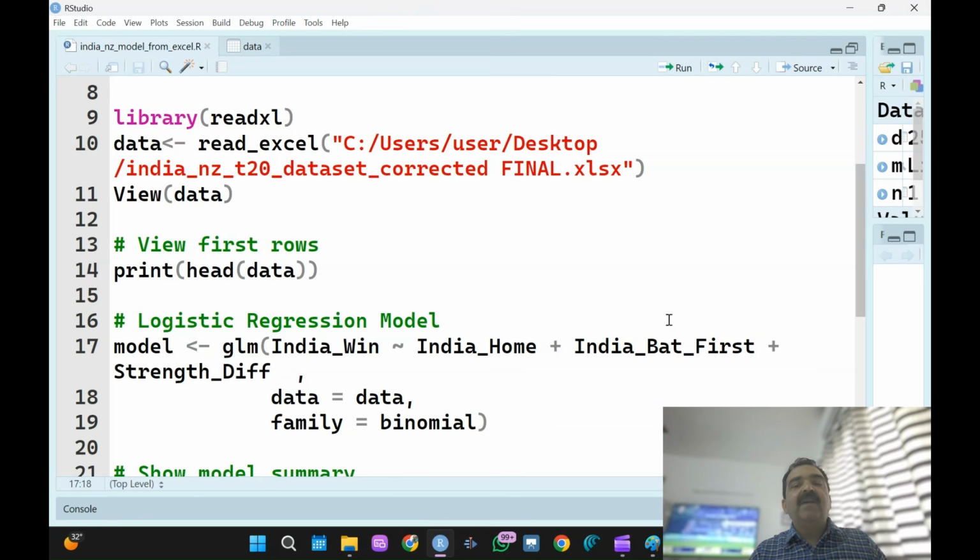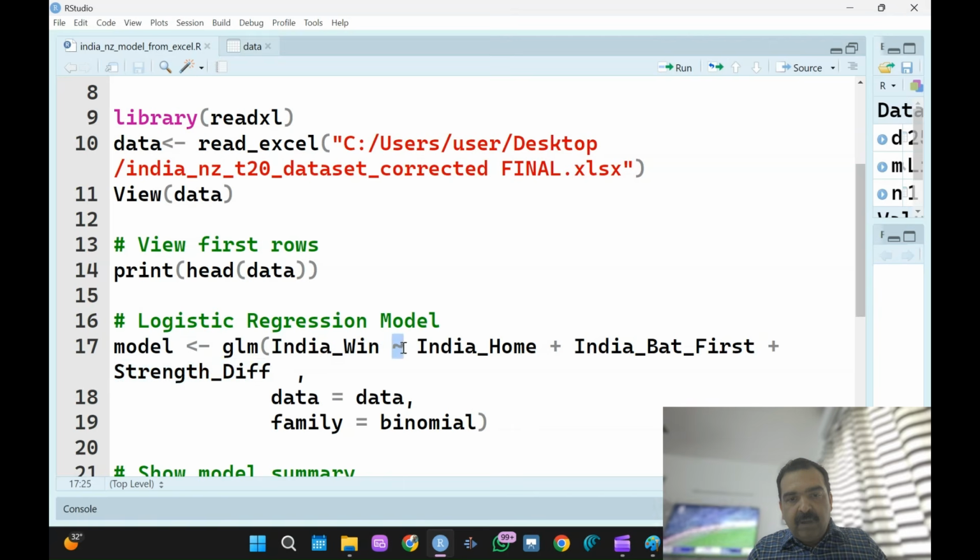Second is whether India will bat first or not. If India bats first, it has a different probability. It is a higher probability, 99%, as we have seen. If India does not bat first, it is around 80%. So it has an impact. So next is strength difference. See, the strength difference is also important because if the strength of the team is higher, obviously the chance of winning will be higher. So all these are the independent variables which will predict.